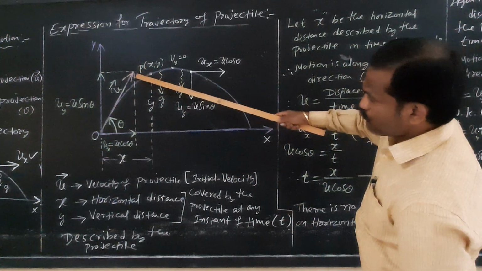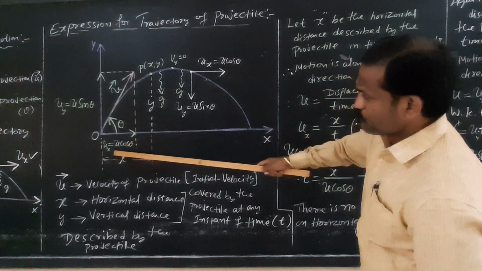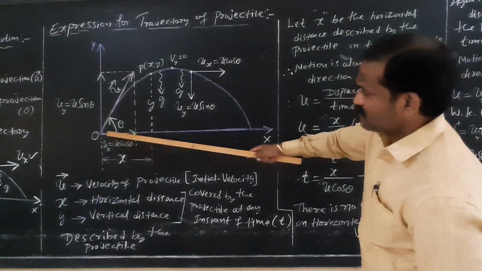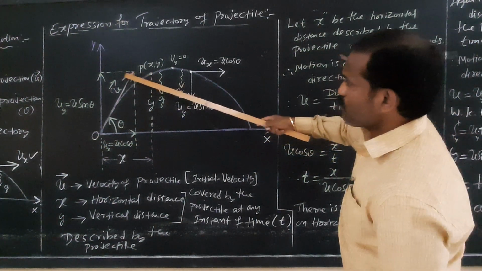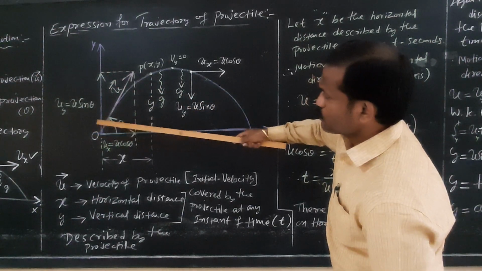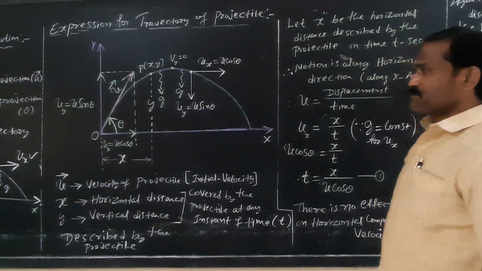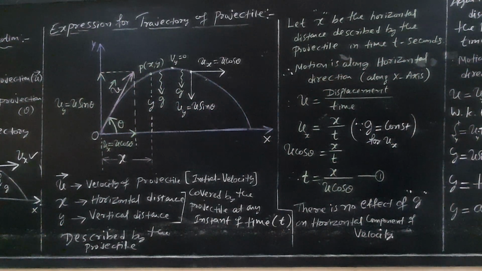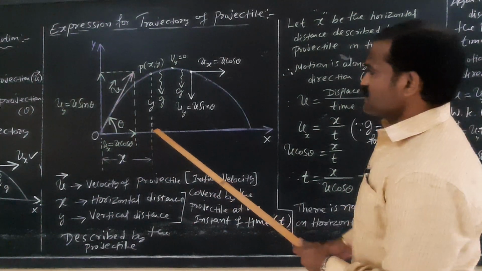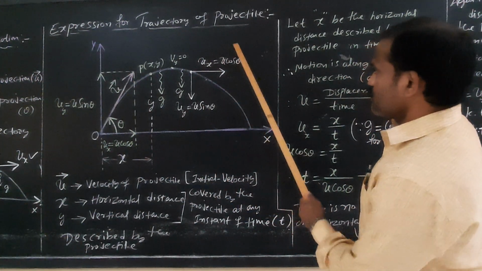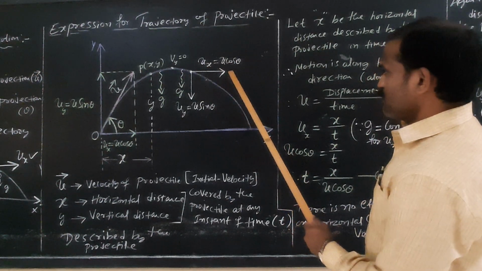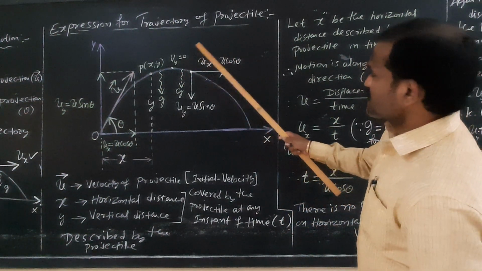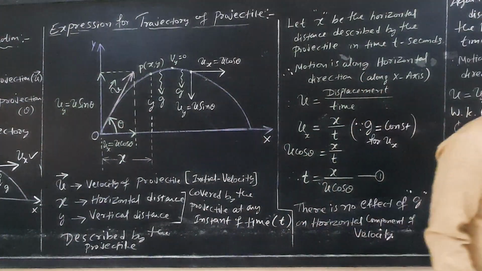The horizontal component of velocity is ux is equal to u cos theta, and the vertical component of velocity is uy is equal to u sin theta. Observe carefully, the horizontal component ux is equal to u cos theta, which is along the positive x-axis, and its velocity remains constant.